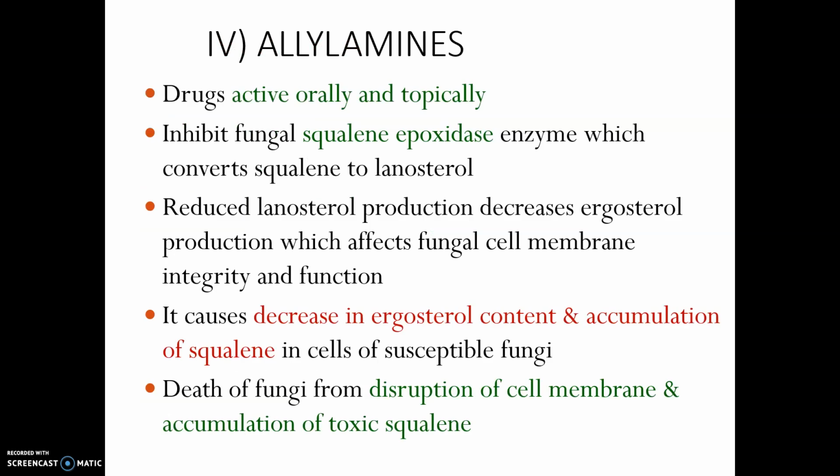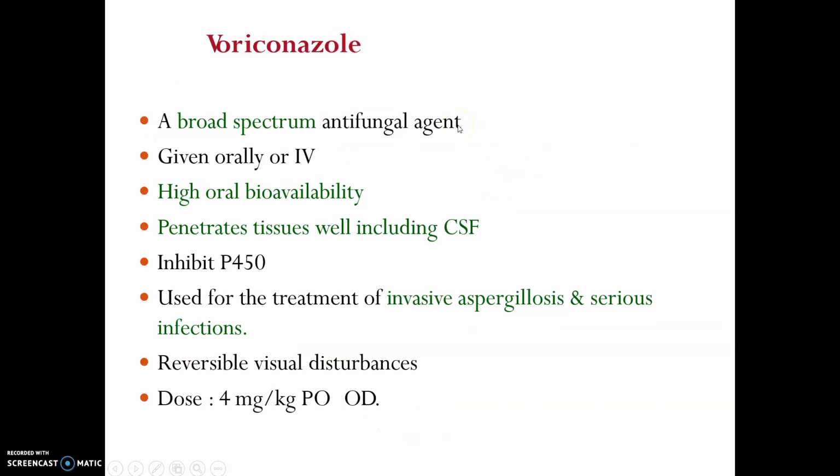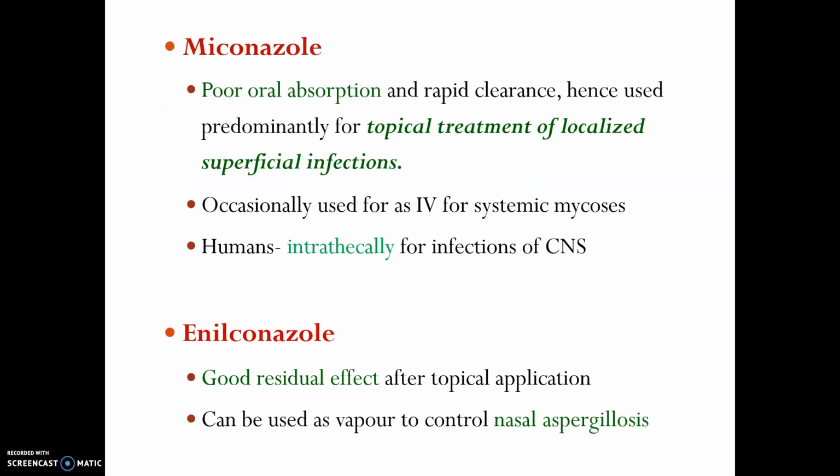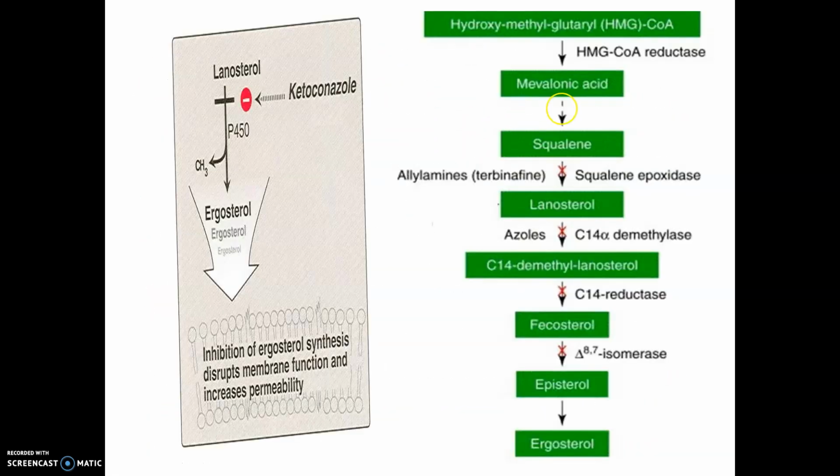Now moving to the fourth category, the allylamines. These drugs are active orally and topically, that means you can use them orally or topically. They inhibit the fungal squalene epoxidase enzyme, which converts squalene to lanosterol. So we can go back to the picture. See, allylamines act here.